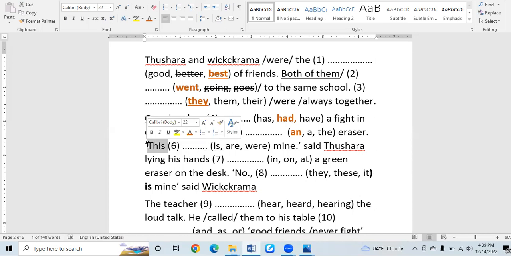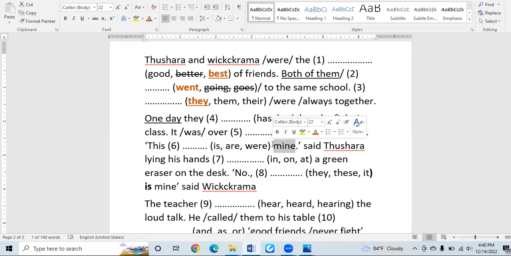We always use the determiner "this" to show something singular and nearby us. Not plural, I'm really sorry, singular. This we use to show the singular noun which is nearby us, right? The determiner "this" we use to show one person or thing which is nearby us. Now, in this case, the word "mine" has come to show the possessive form, ownership.